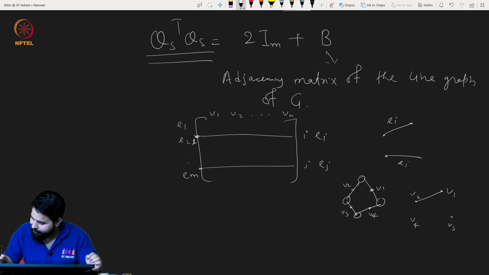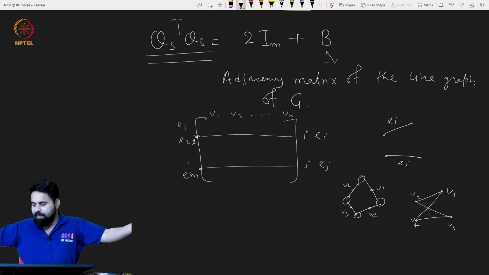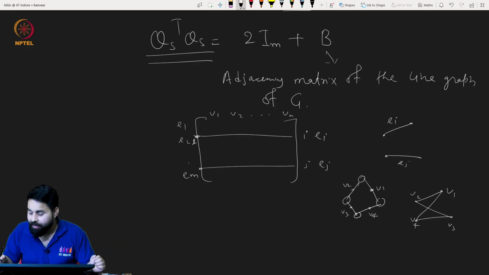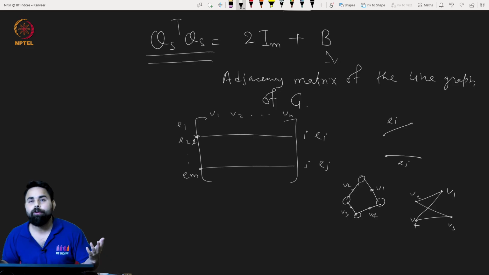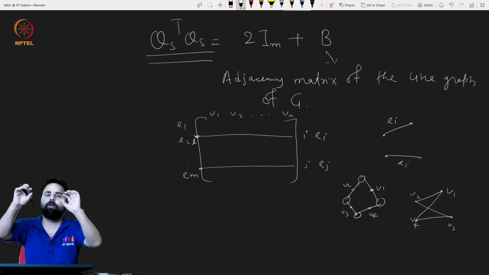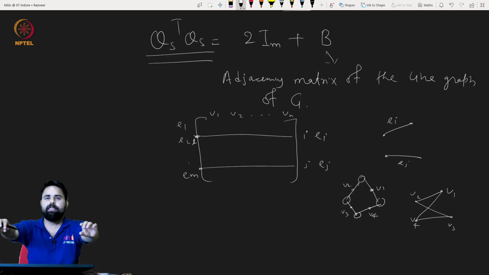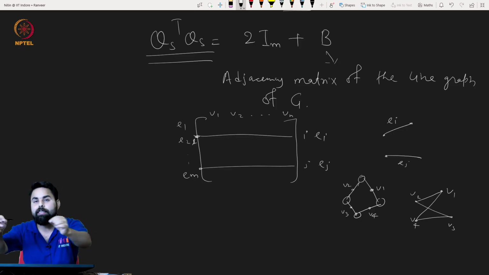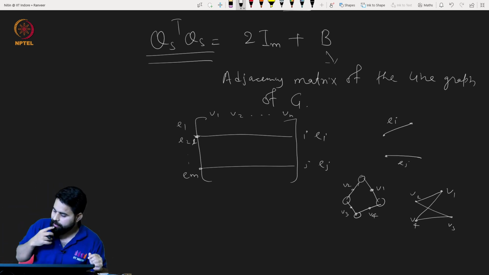Very good. So V1 and V4, V2 and V3, and then V4 and V3. So basically it is again coming out to be a square. So yes, the line graph, I hope you understood. Whenever there are edges, you replace these edges with vertices, and two of these vertices will have an edge if the corresponding edges share a vertex.